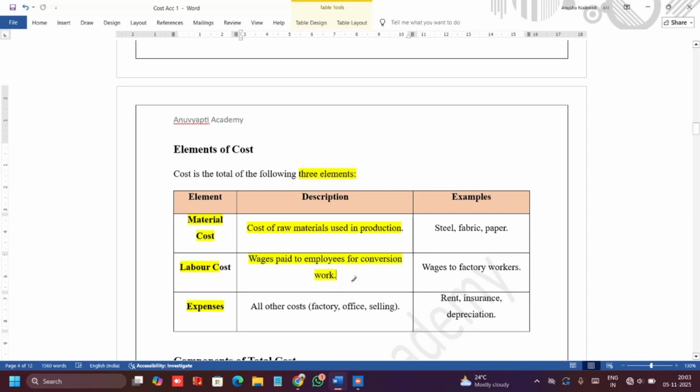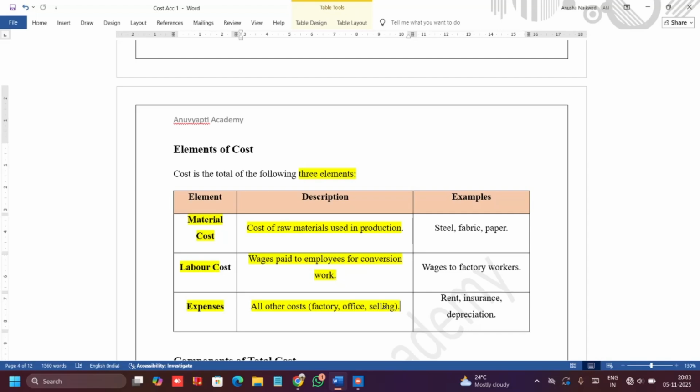Labor cost. Obviously, the person who is working in your bakery and making those cakes every day, you have to pay him money, right? What wages or salary you pay for him, that becomes your labor cost. Other expenses. What are these other expenses? The electricity bill that is coming for your oven, the rent you pay for your bakery, the shelf cleaning which you do, or the shelf fixation which you do.